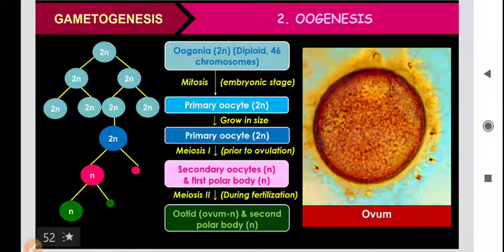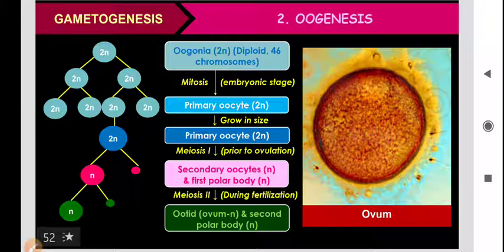As meiosis 1 proceeds, the primary oocyte converts into the primary follicle, secondary follicle and Graafian follicle, which I already told you in the previous slides. Then when the Graafian follicle ruptures, it releases a structure known as the secondary oocyte.